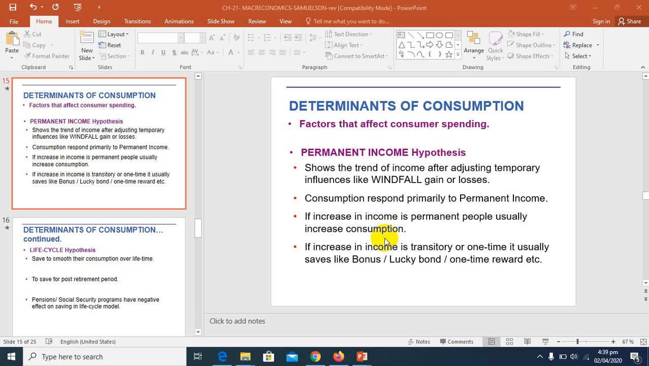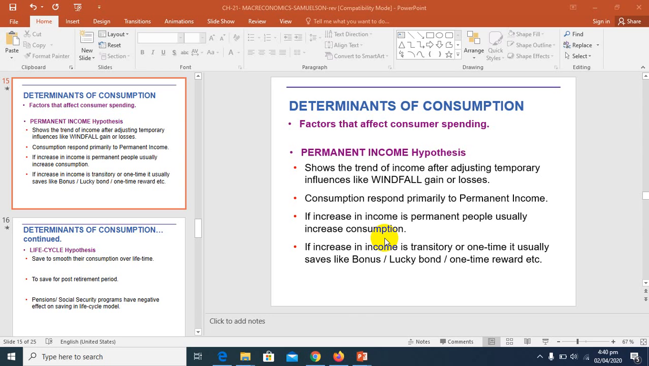For example, due to some reason you get a bonus: your permanent income is 1 lakh and you get a bonus of 25,000 due to your excellent performance or any reason. Or due to a religious festival, the company gives you a bonus of 25,000. This bonus is not permanent; it is the type of bonus you get occasionally, not on a regular basis. So what is your permanent income? Basically your permanent income is the 1 lakh you get on a monthly basis.